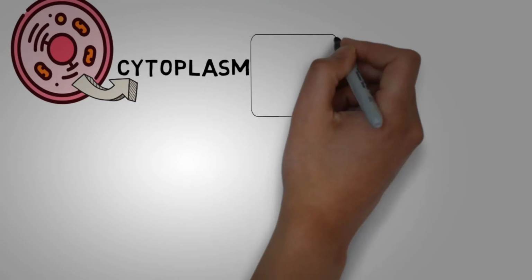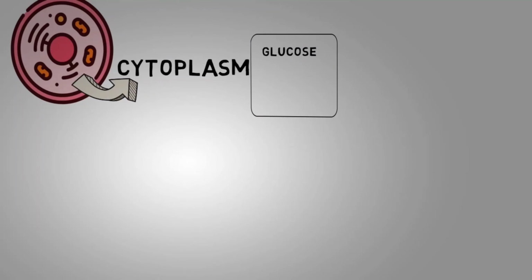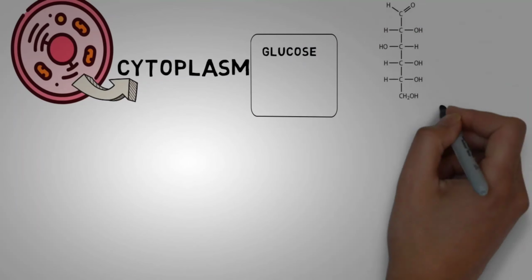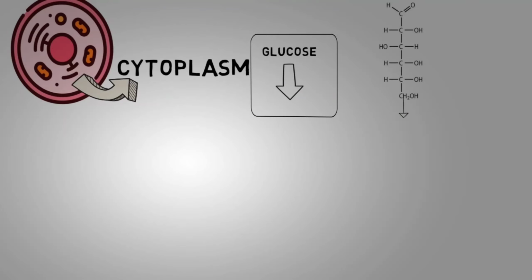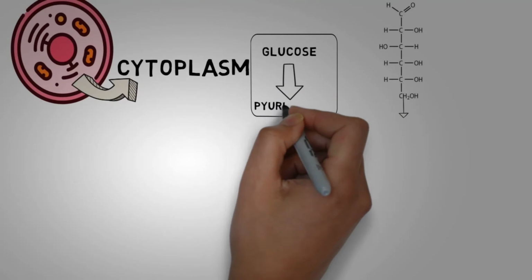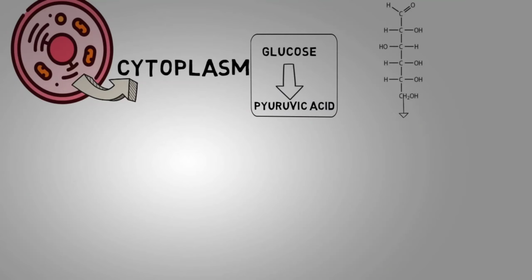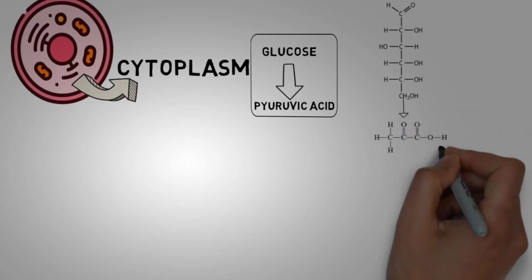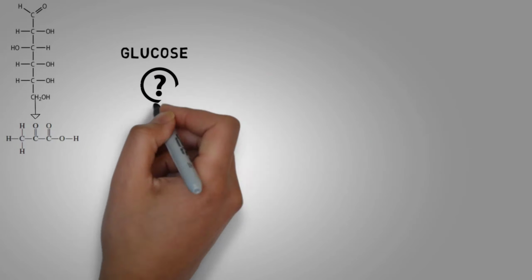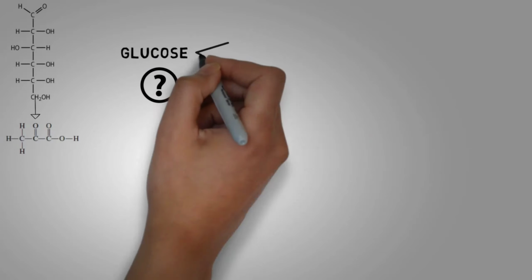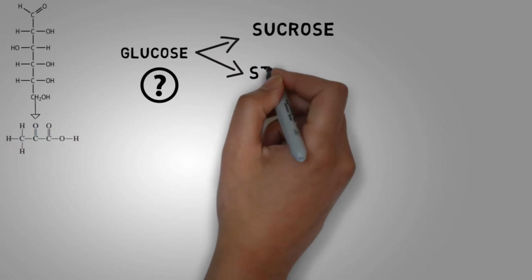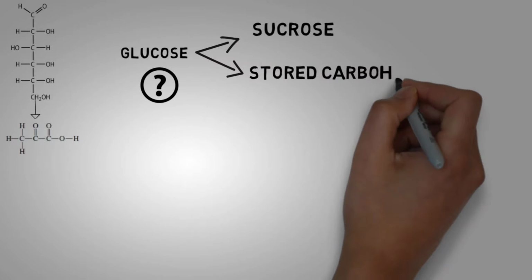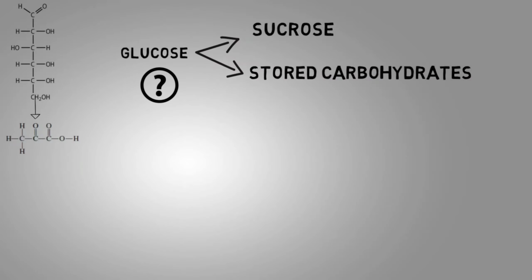During the process of glycolysis, a molecule of glucose which contains 6 carbons is partially oxidized to form an acid called pyruvic acid. The molecule of pyruvic acid has 3 carbons in its structure. One can ask a question, where did this glucose come from? Glucose can come from sucrose, which is a product of photosynthesis, or it can also be derived from the stored carbohydrates. For animals it's glycogen and for plants it's starch.